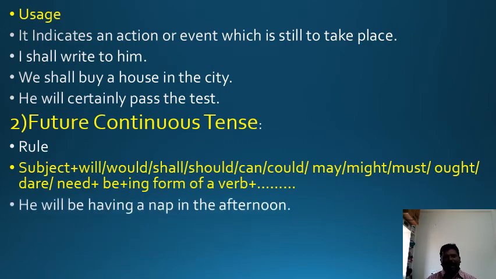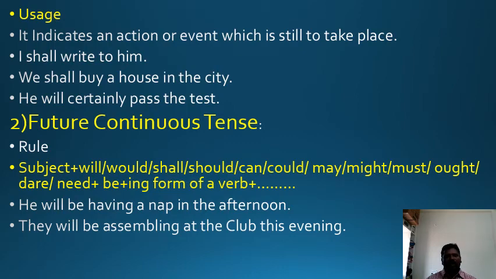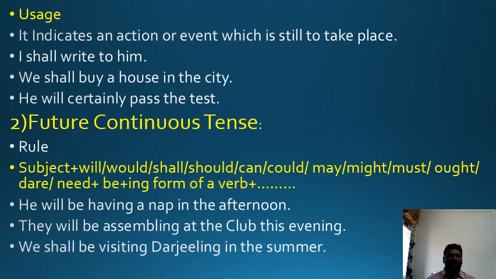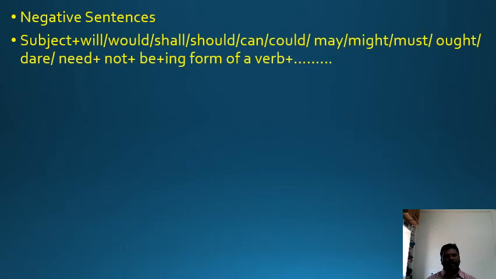He will be having a nap in the afternoon. Look at the example. They will be assembling at the club this evening. We shall be visiting Darjeeling in the summer. Okay? Negative sentences by using not. Please look at the example. Look at the structure.